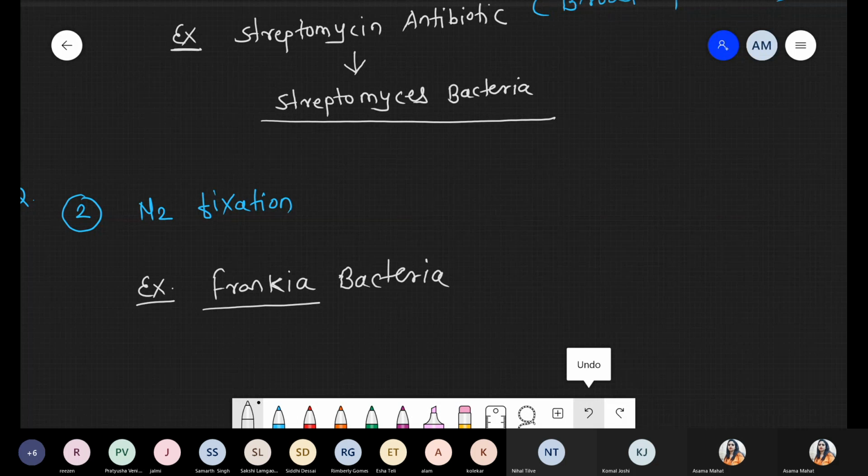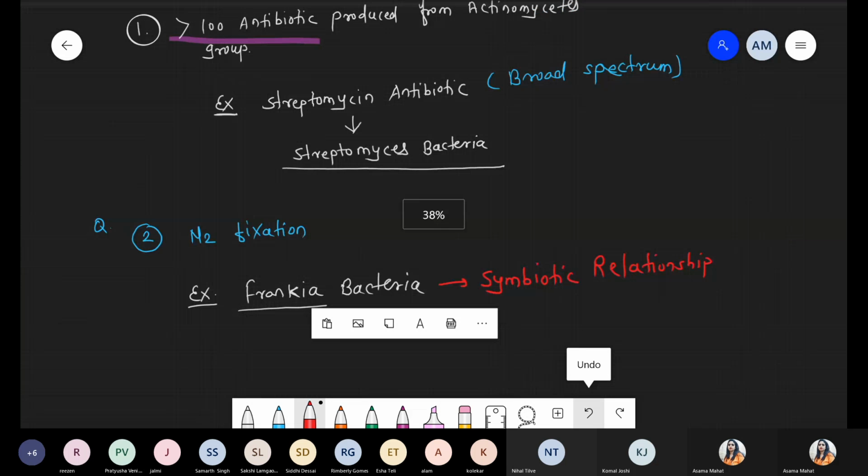This Frankia shows a symbiotic association, a symbiotic give and take relationship, with the root nodules of non-leguminous plants.